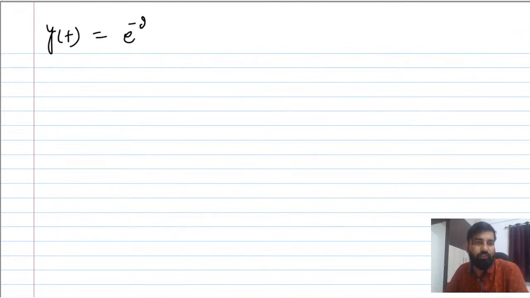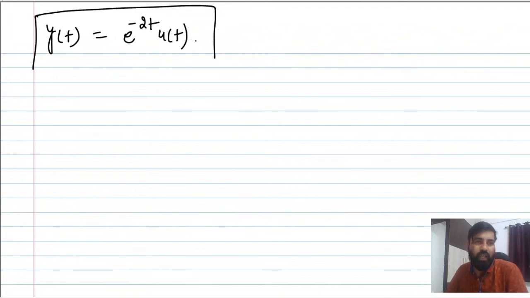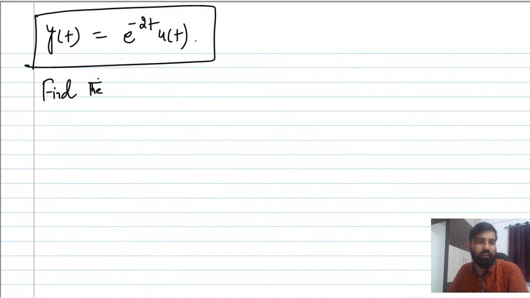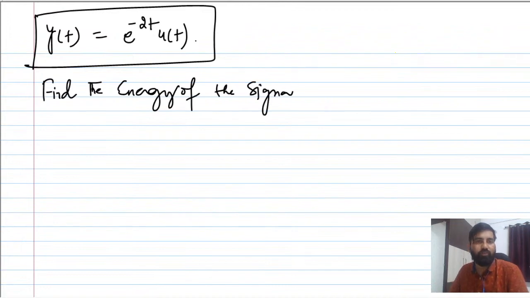So let me take one question here. Suppose we have been given a signal x(t) equal to e raised to power minus 2t u(t), and they are asking to find the energy of the signal. It is a very easy question though. So how do we find the energy of x(t)?